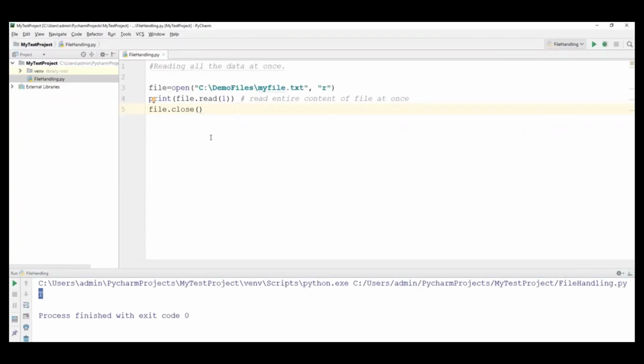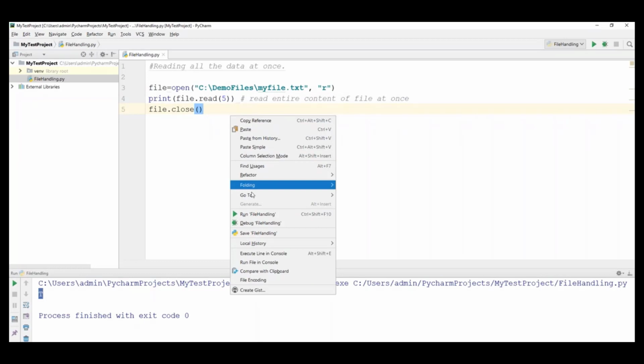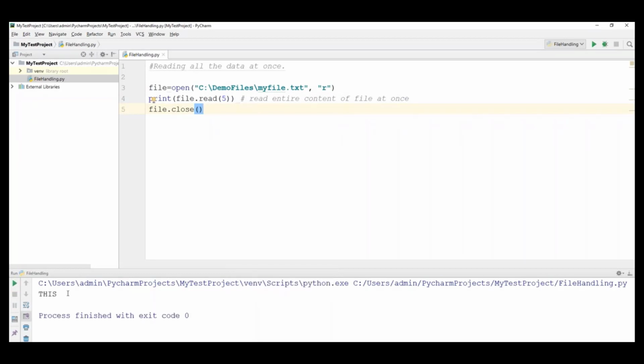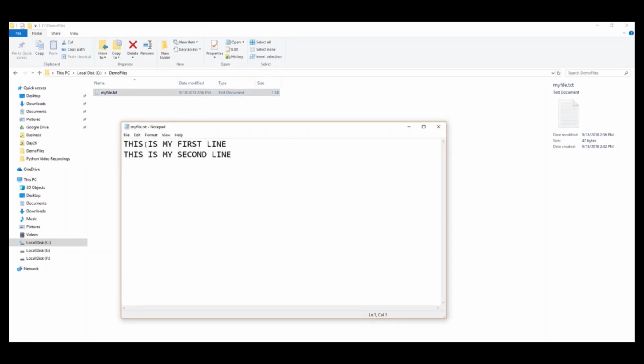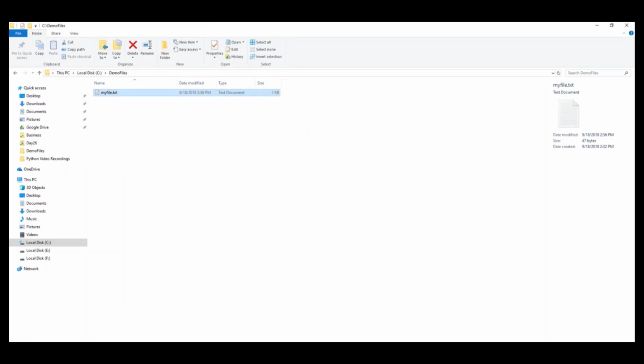So for example, here I'll just say 5. If I set 5 here, now only 5 characters from the file will be read. Now when I run this code, it returns 5 characters. Here it is giving 4, but in the file there is also a space, right? So the space also will be counted.